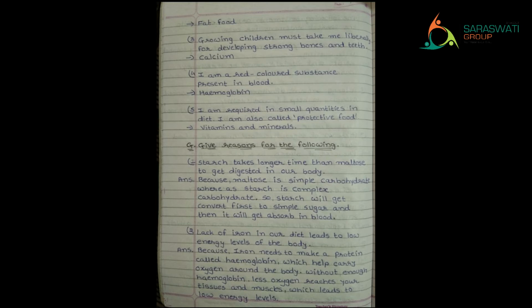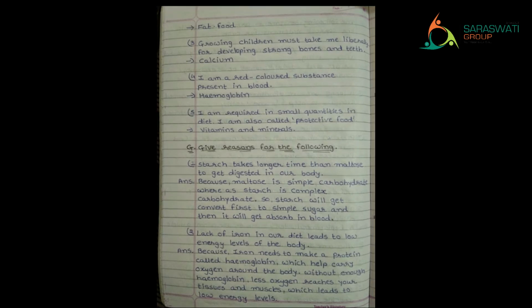Next, lack of iron in our diet leads to low energy levels of the body. Lack of iron means less amount of iron, right? What will happen? See, we require iron for making a protein called hemoglobin, which helps carry oxygen around the body.